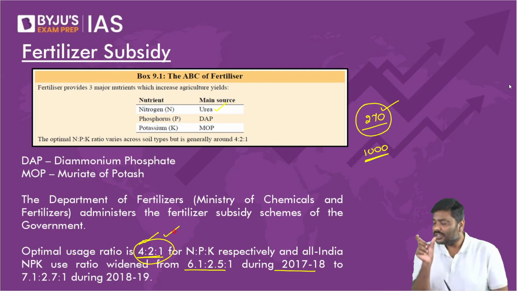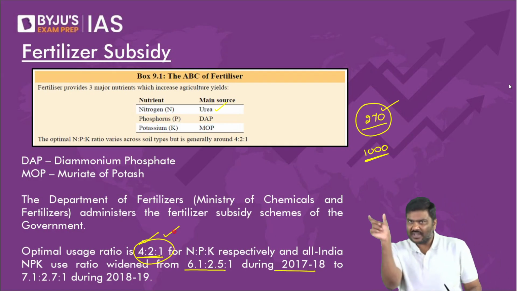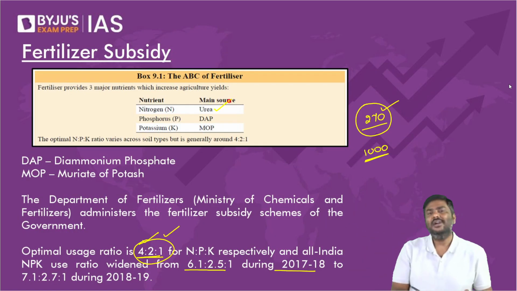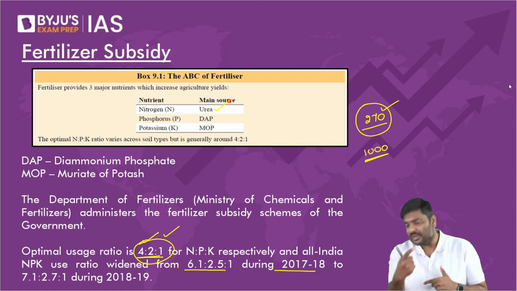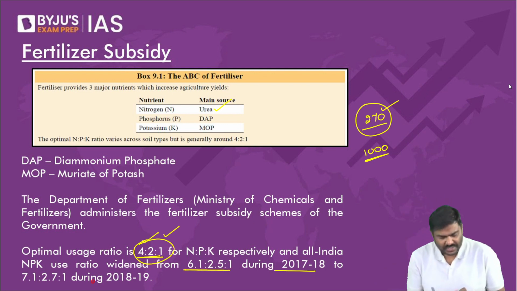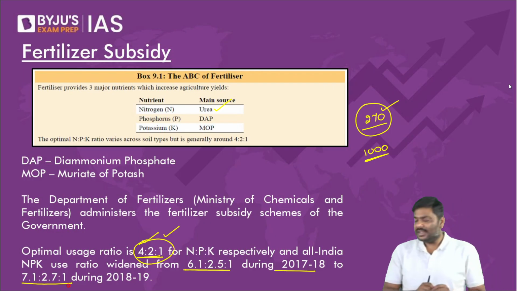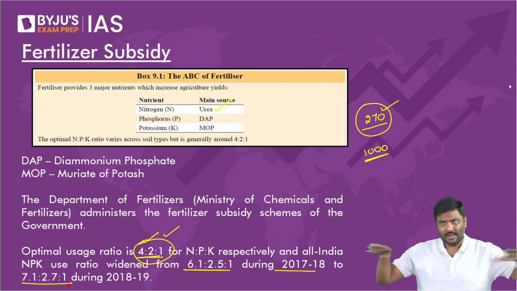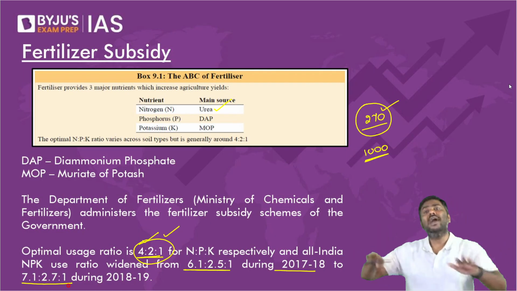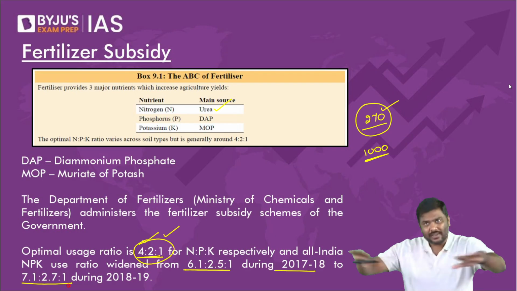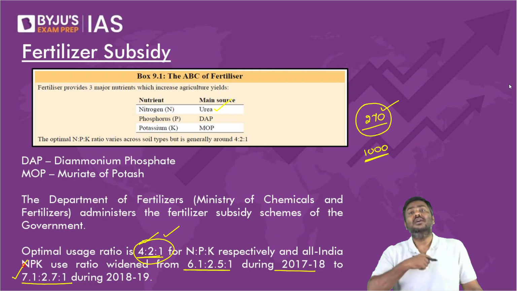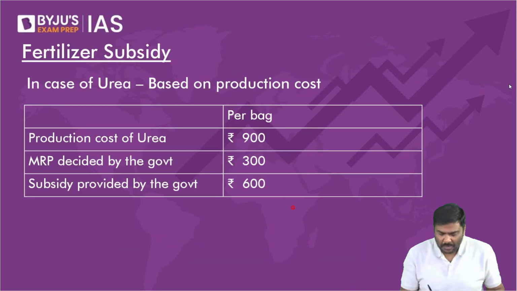As a result of this, what will happen? We are supposed to use nitrogen, phosphorus, and potassium in the ratio of 4:2:1. If you consume more of urea, can I say consumption of nitrogen will be very high? That is exactly what is given in the ratios here. Rather than having an optimal ratio of 4:2:1, and please remember, this is all over India, on an average, because of all of this, the consumption of nitrogen-based fertilizers is very, very high.